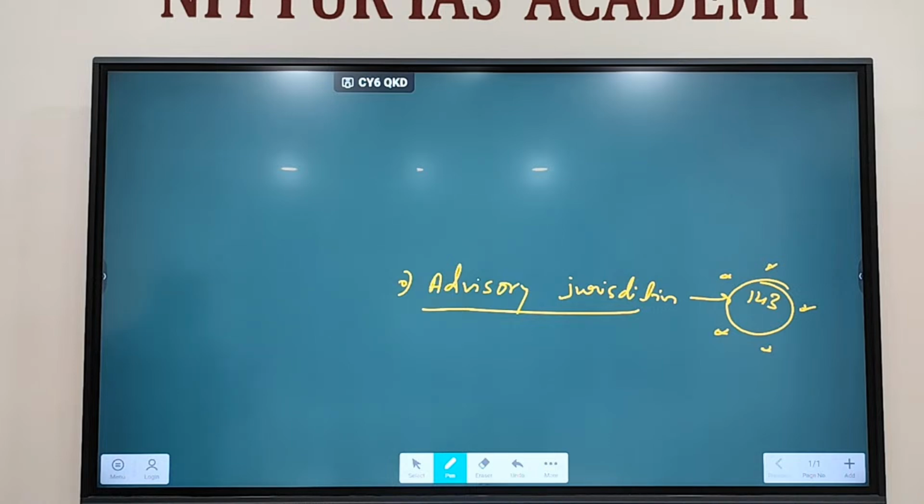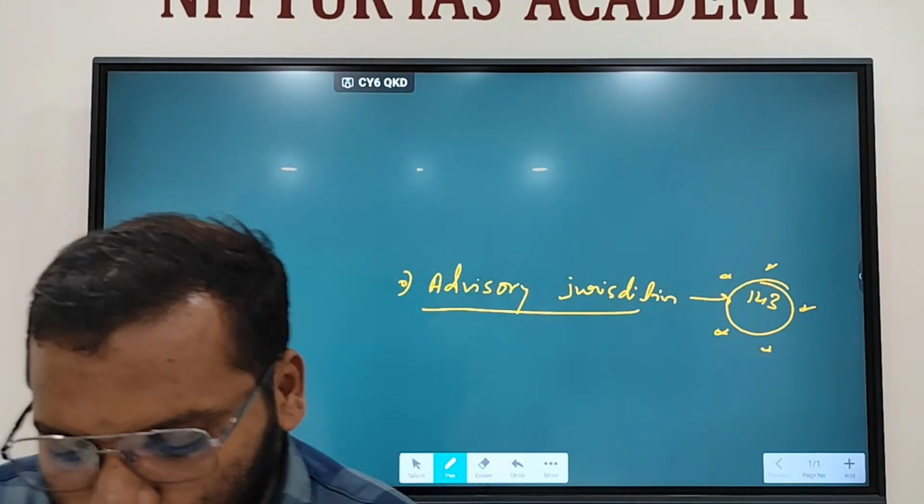In the first case, if it is related to law and order issues or any law-related issues, the Supreme Court can refuse to give advice. Whereas if it is related to pre-constitutional treaties, the Supreme Court cannot refuse to give advice. The Court must give its advice. But the advice tendered by the Supreme Court is not binding on the President. It is not binding. Okay? What is advisory jurisdiction? Where the Supreme Court can give advice on the matters which are referred to it by the President. Two cases. Okay?